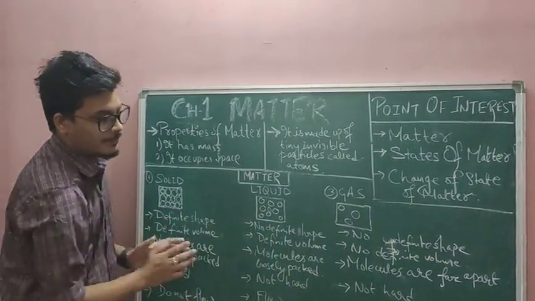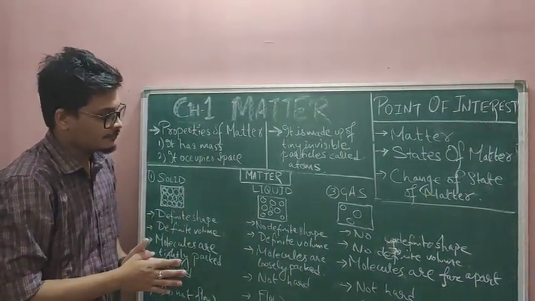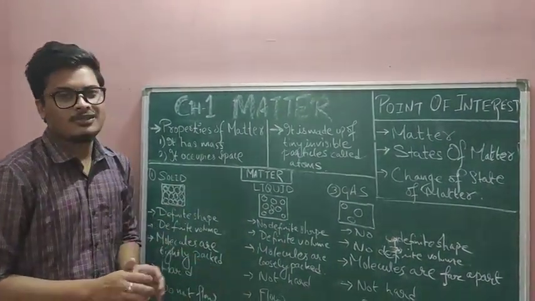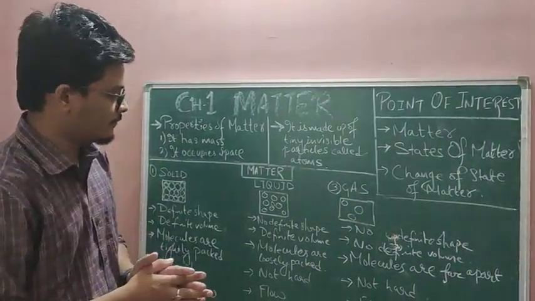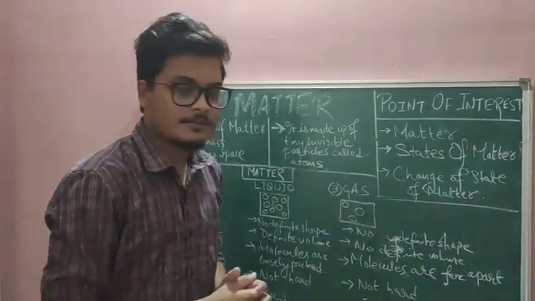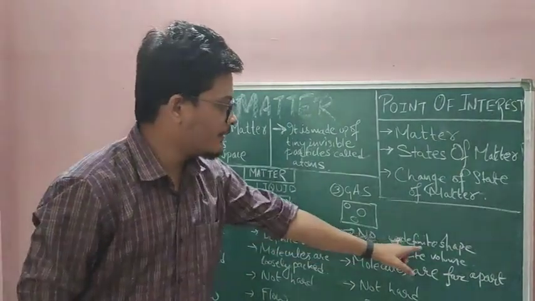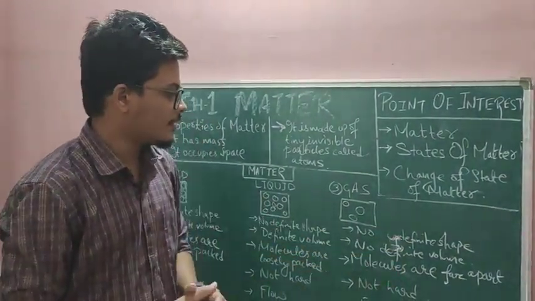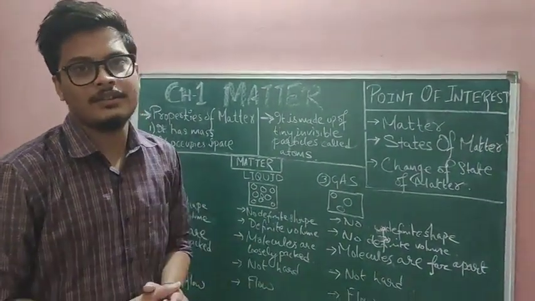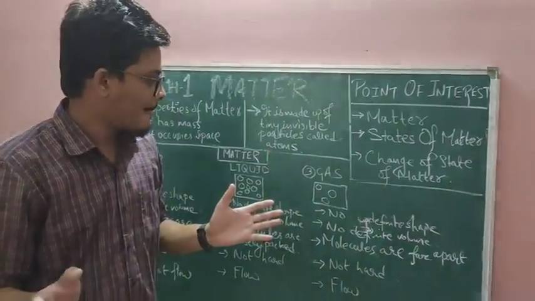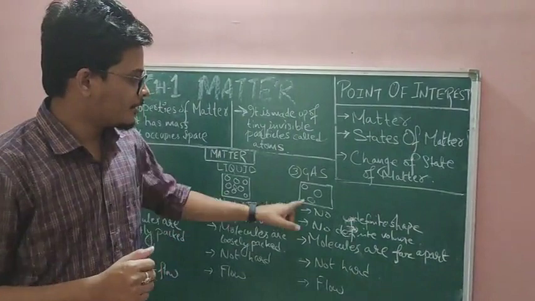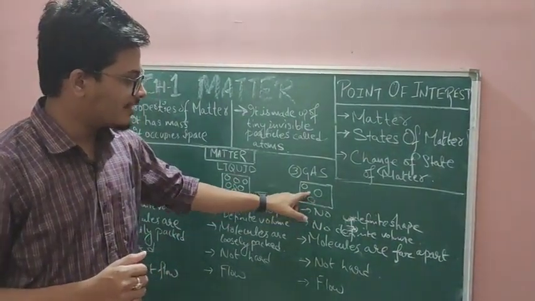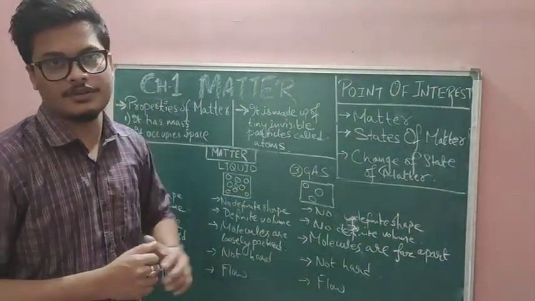That's why it has flowability. Clear? And they are normally not hard, they are soft. Clear? Gas: no definite shape, no definite volume. Molecules are far apart, not hard, and they can flow very easily, because of the nature and arrangement of molecules.